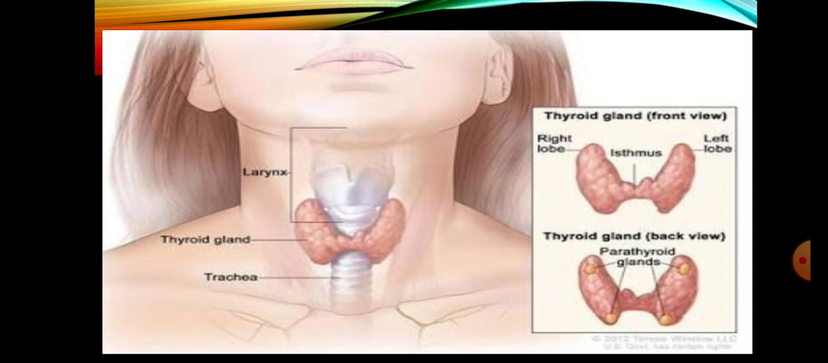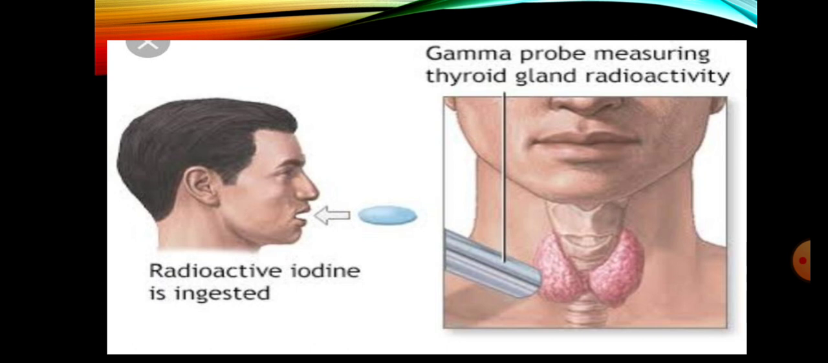The thyroid gland has two lobes, and when these two lobes enlarge, they form a goiter, causing goiter disease. For that purpose we use iodine 131. Like you can see, radioactive iodine is injected in the mouth, and then the gamma probe is used when this iodine is injected into the body.